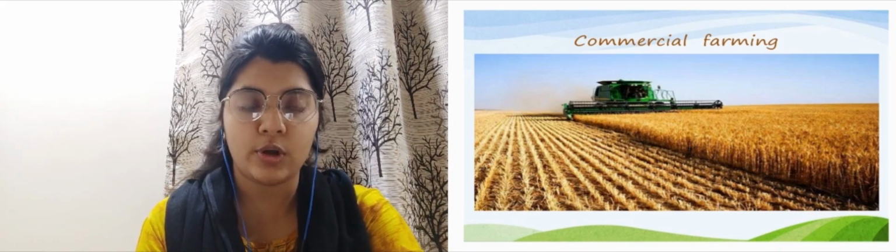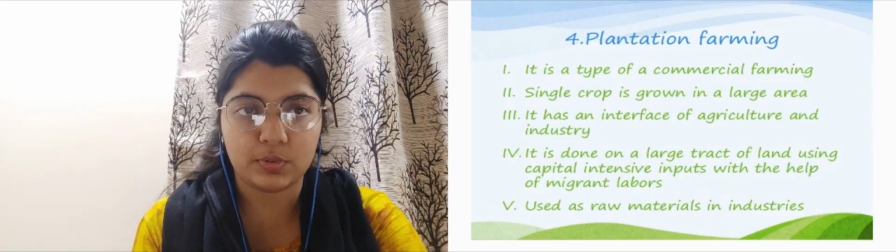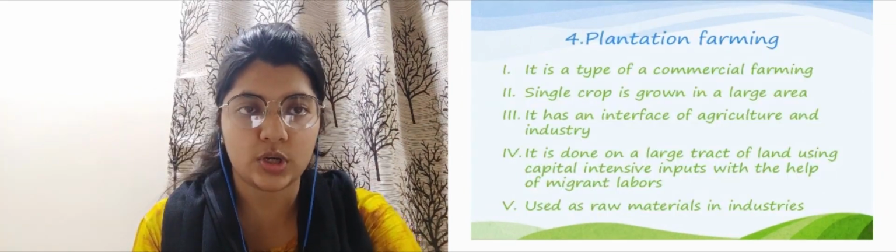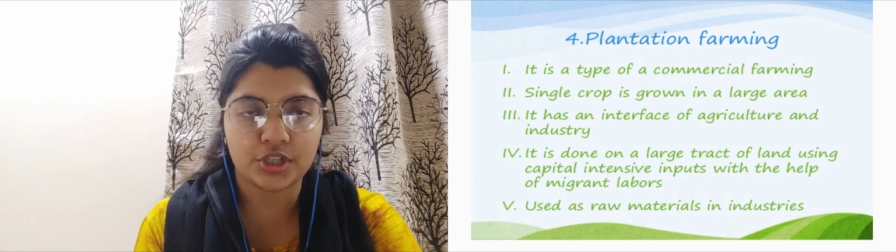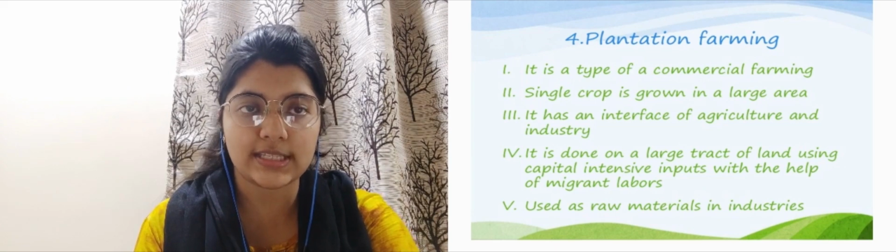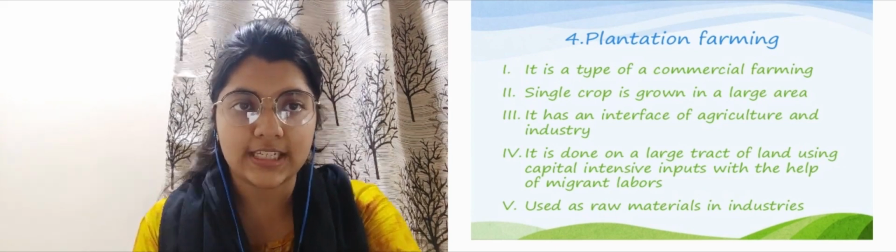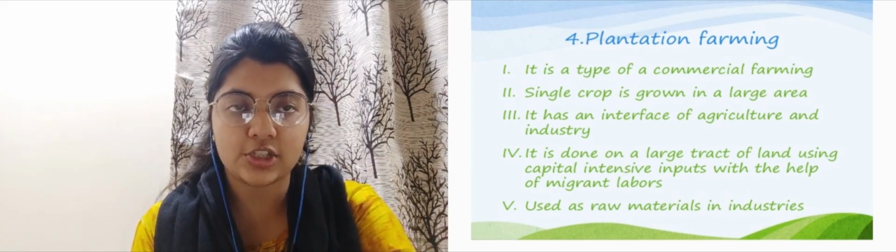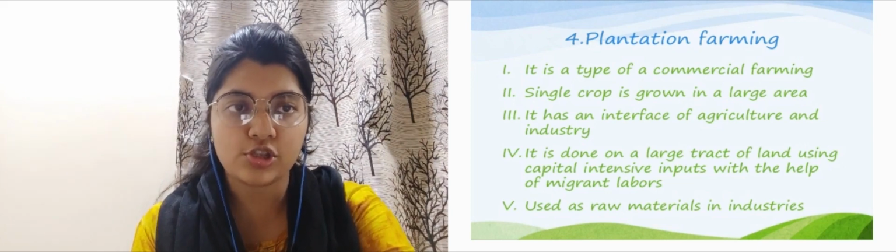So now let us move to the next and the last part, which is plantation. So what is plantation farming? It is one of the parts of commercial farming. Over here many crops are grown in a single area of land. It has an interference of agriculture and industries also. It is done on a large